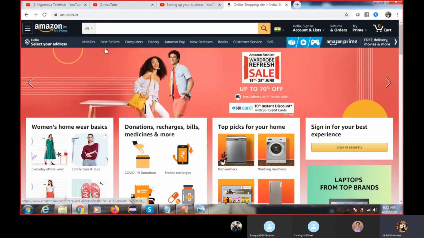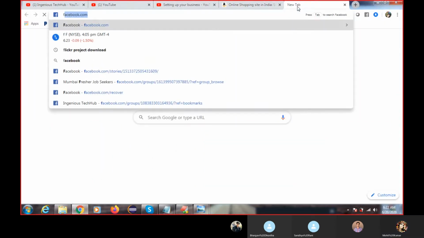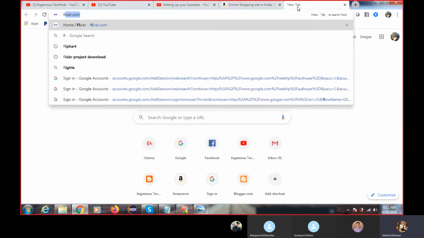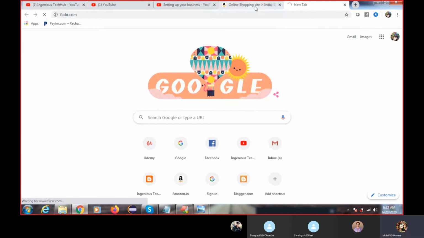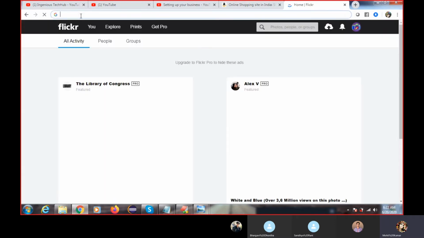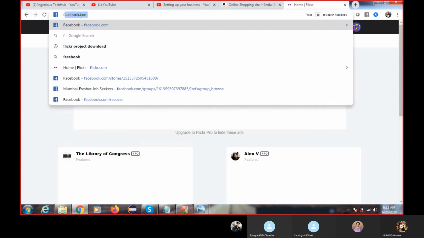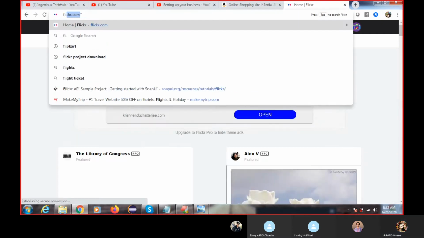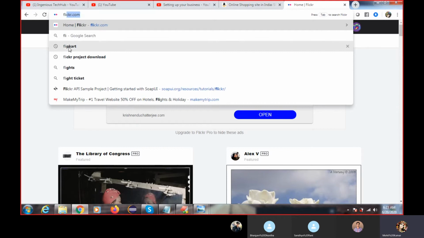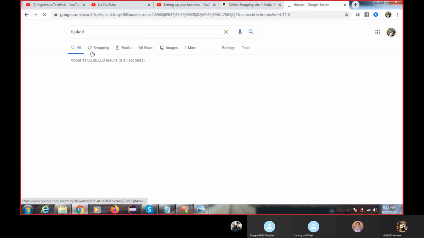See how Amazon looks, and sorry, Flipkart. I am going to open Flipkart. How does Flipkart look? But which type of application is it?